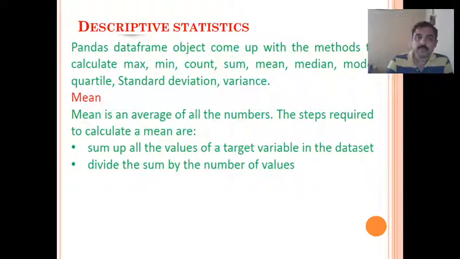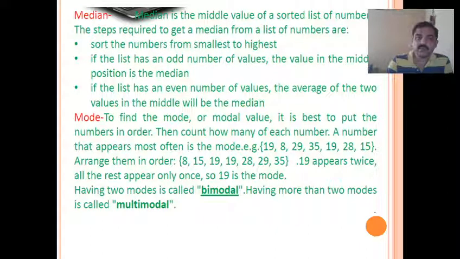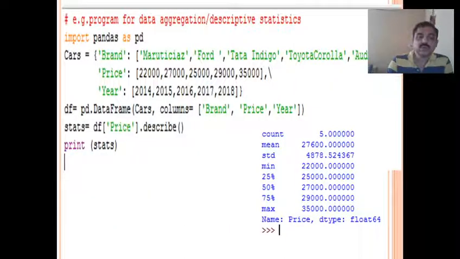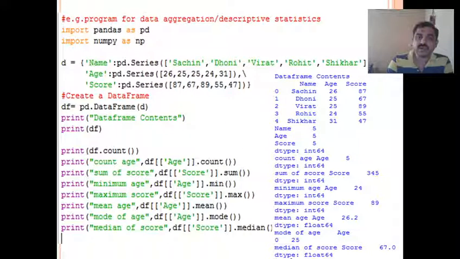So here we saw what is a mean, what is a median and mode. Mean is the average, median is the center value in the list, and mode is the maximum number of occurrences. For this we have functions to calculate.